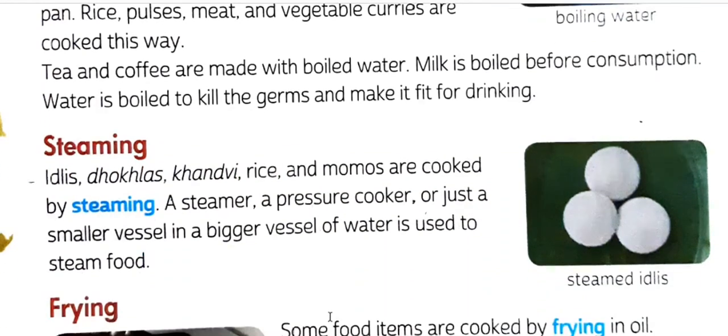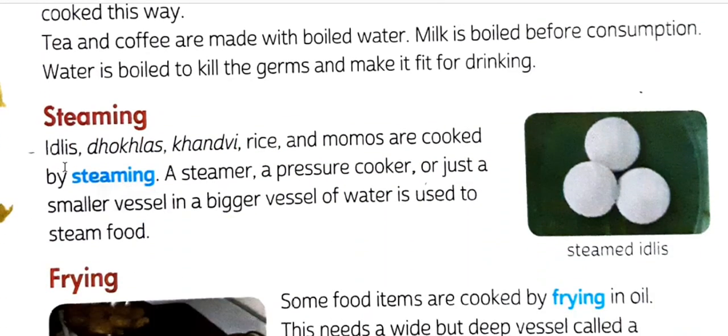Second, we will talk about steaming. Through this process we can cook many foods. You have already eaten idli, dhokla, khandvi, rice, and momos, which are cooked by steaming. Have you often seen your mom cook these foods through steaming at home?